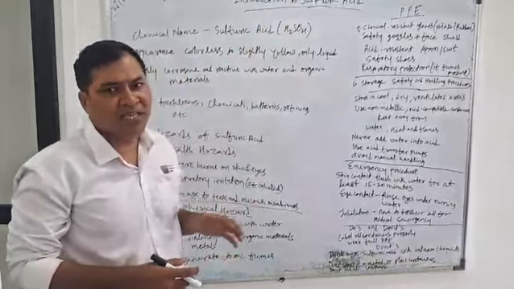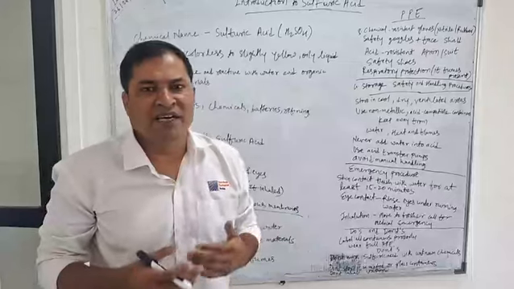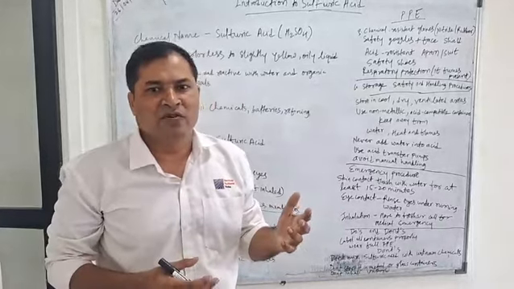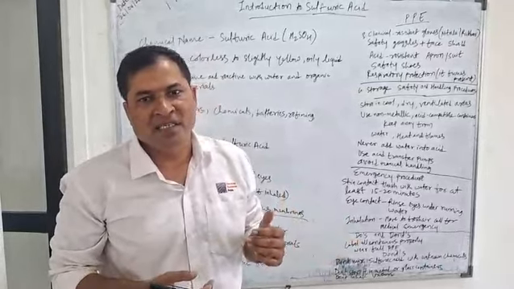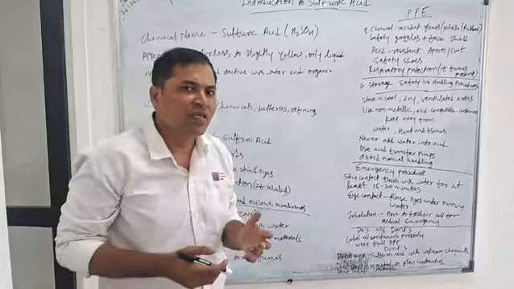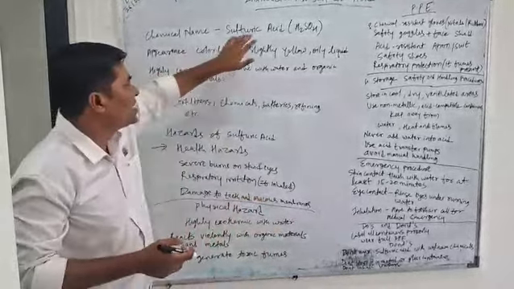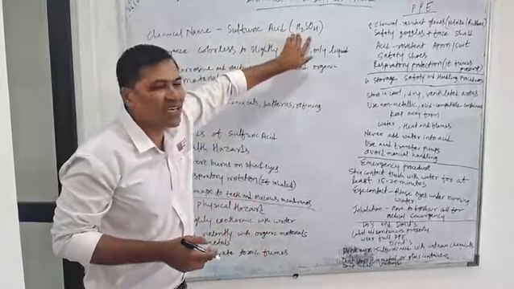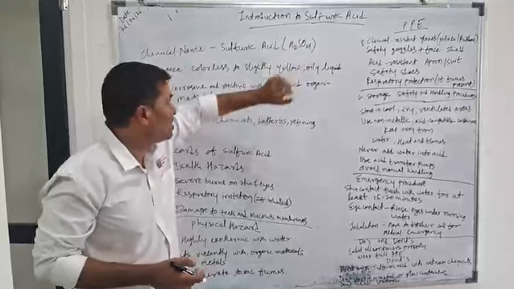Sulfuric acid is a chemical used in production plants for fertilizers, batteries, chemical industries and refining centers. The name of the chemical is sulfuric acid, and the chemical formula is H2SO4.